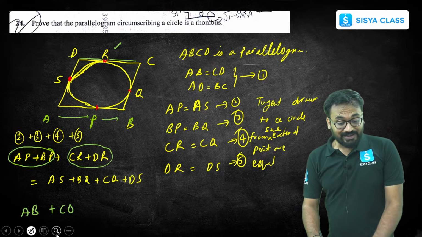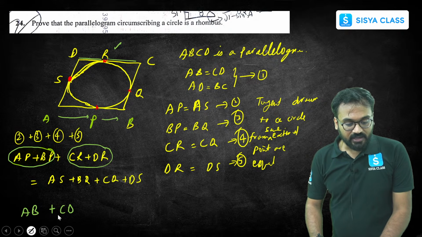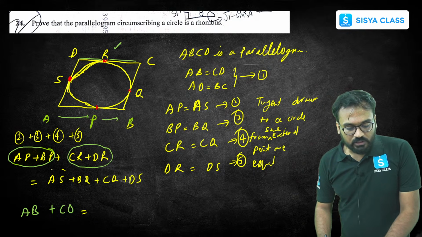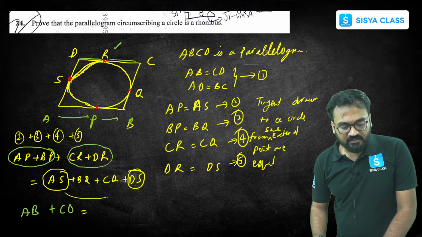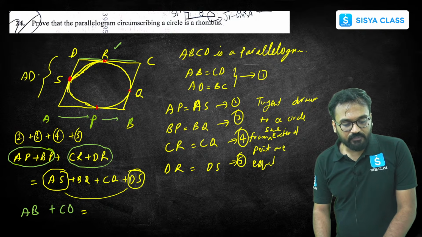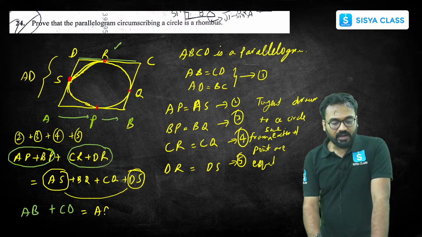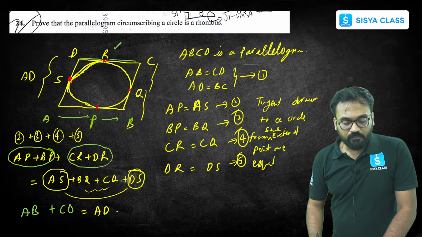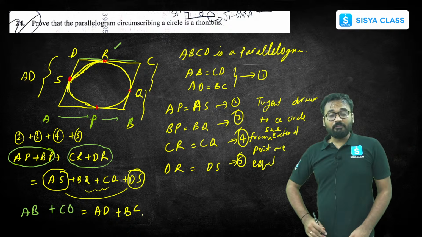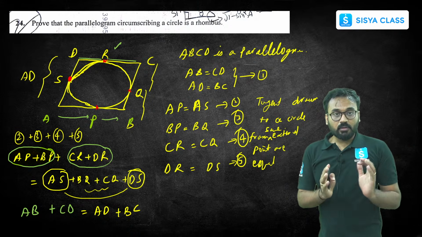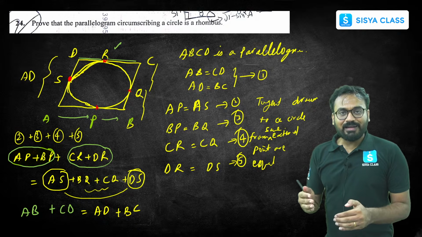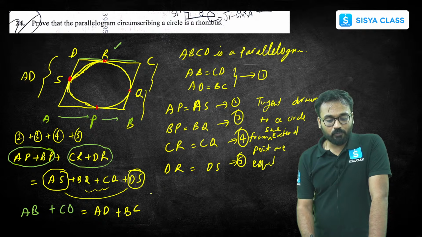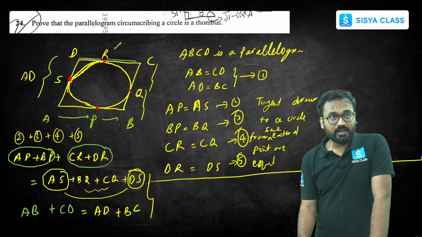Now similarly, let's rearrange the right hand side of this equation. If we rearrange the right hand side, I'll get AS plus DS. AS plus DS will give me AD, so I'll write AD. Same way, BQ plus CQ will give me BC, right? BC. Now see very carefully, from first equation, AB and CD both are equal, so I can write AB plus AB. So let me write AB plus AB over here. So from here, I'll be writing in this way.